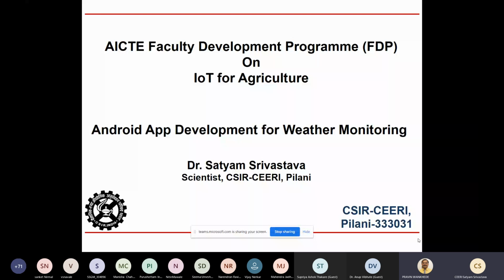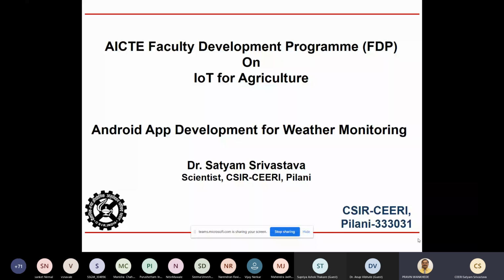Not only for weather quality monitoring, it can be used for agriculture applications, let us say soil monitoring of some place, or air quality monitoring, or water quality monitoring. I and my team actually developed apps for all these applications, and the process is almost the same. Some things are very critical for specific applications.